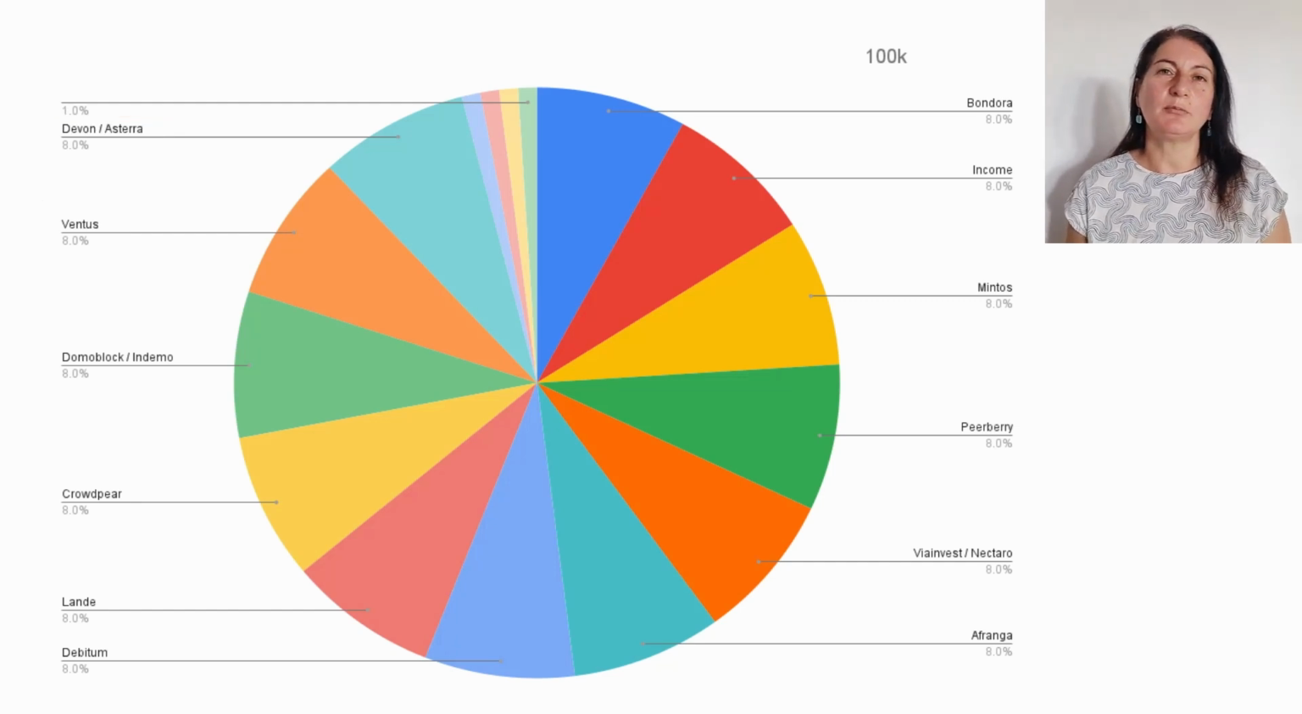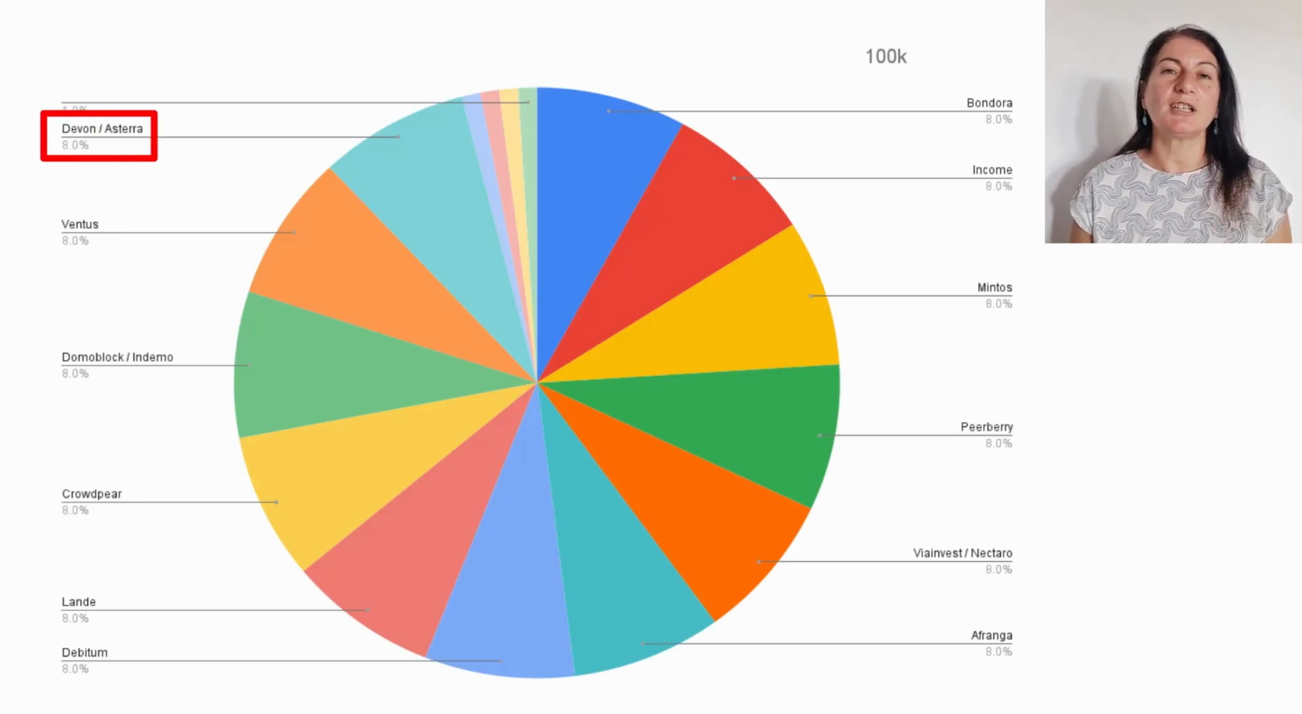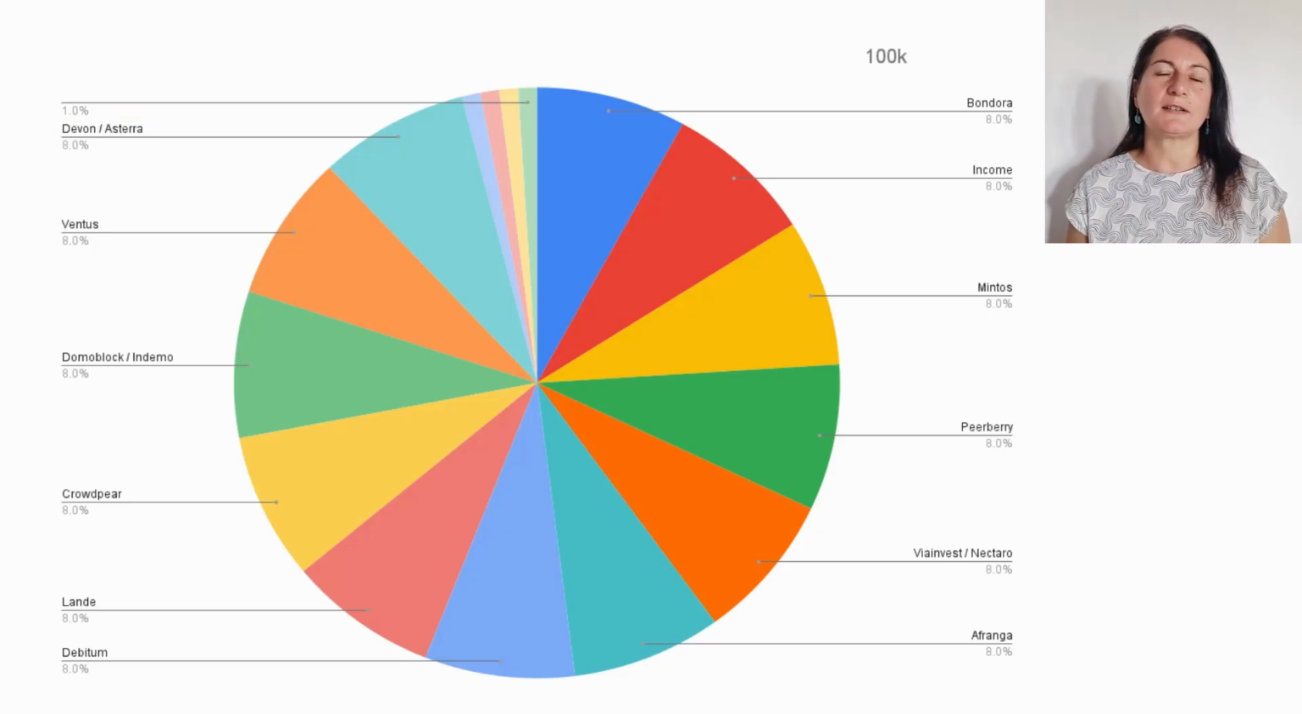On these platforms, I would also invest 8%. I would invest 8% in Ventus as it allows me to diversify. I would invest 8% in Devon or 8% in Astera, or here I could also choose to diversify between the two, investing 4% in Devon and 4% in Astera.